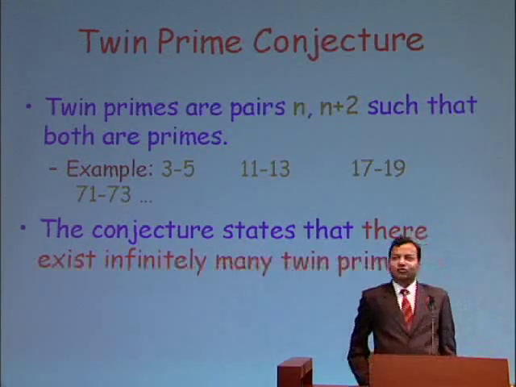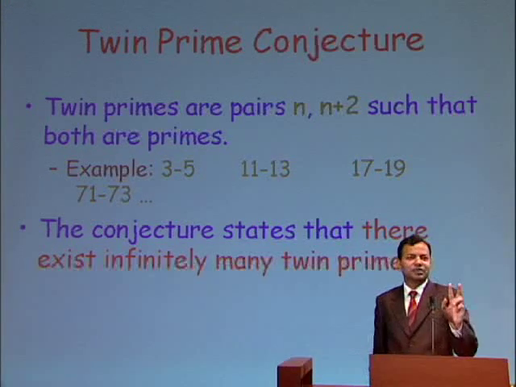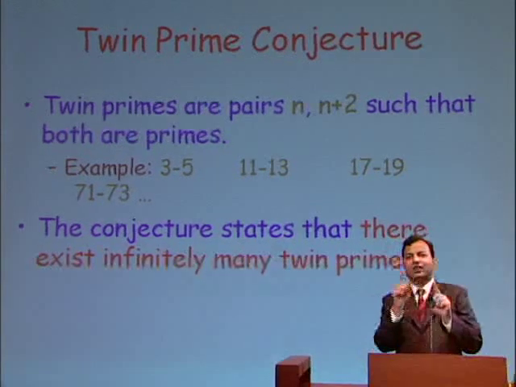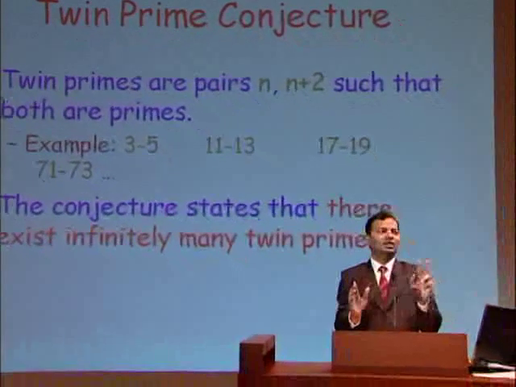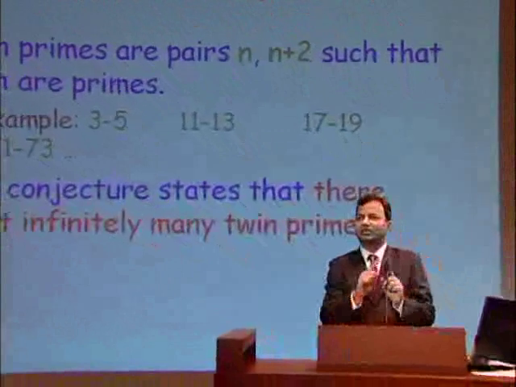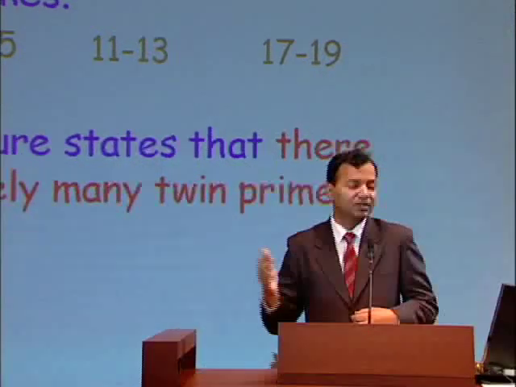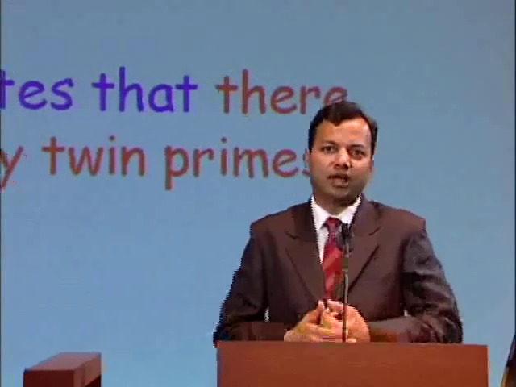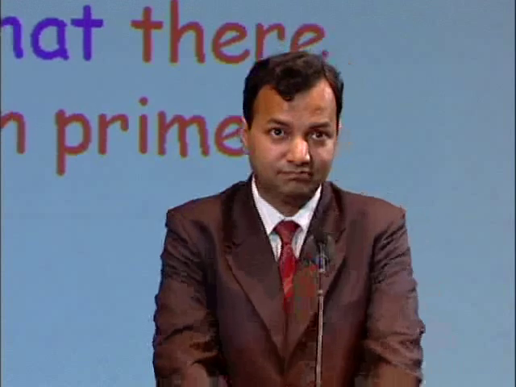Another interesting conjecture is the twin prime conjecture. Now, twin primes are pairs of prime numbers of the form n and n plus 2. Now, if n is prime, then n plus 1, except for one special case, cannot be a prime. So 2 and 3 are the only cases where both consecutive numbers are prime, because otherwise one of n and n plus 1 has to be even, so it can't be a prime number. n and n plus 2 can both be primes, and these are called twin primes. The conjecture says that there exist infinitely many twin primes. We don't know how to solve that.